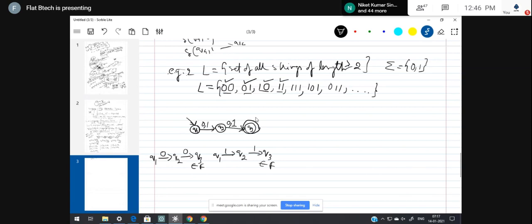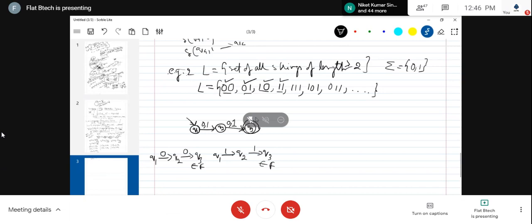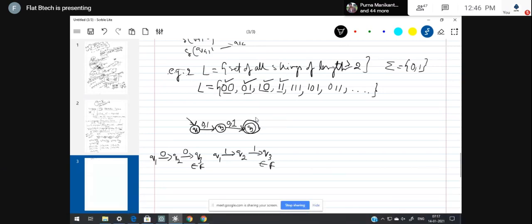Now, as per this language, if the length is more than 2, then it has to be accepted. So triple one has to be accepted, four ones have to be accepted, five ones have to be accepted. So for this one, let me just insert one self loop here. Self loop means you can pump in an infinite number of zeros and ones. If you keep on increasing the number of zeros and ones, the combination will also be accepted. But one more thing, this is the major confusion here.